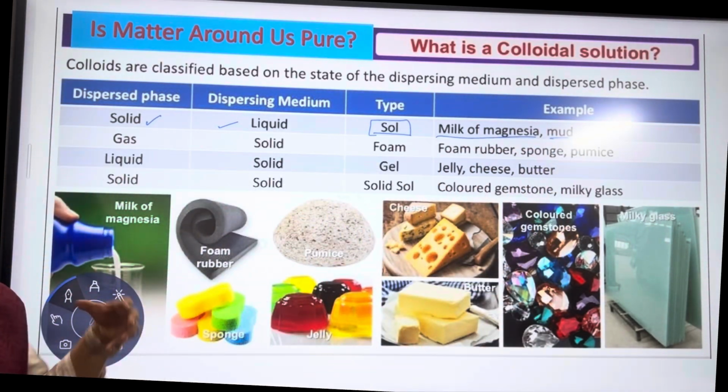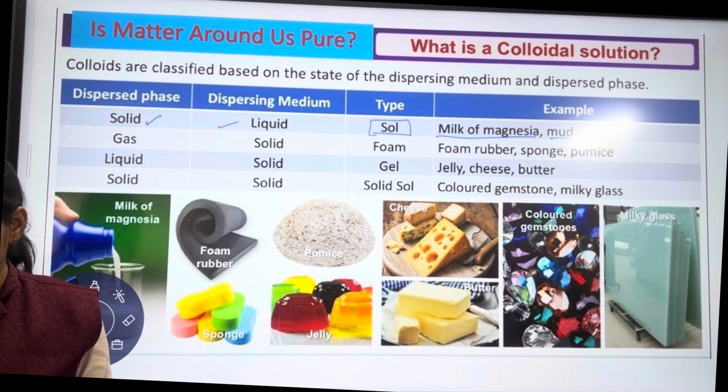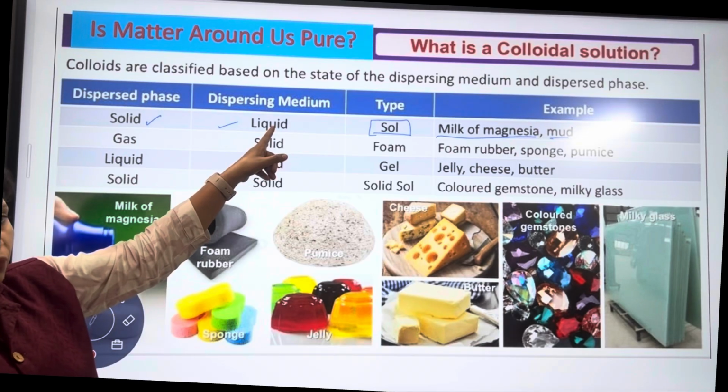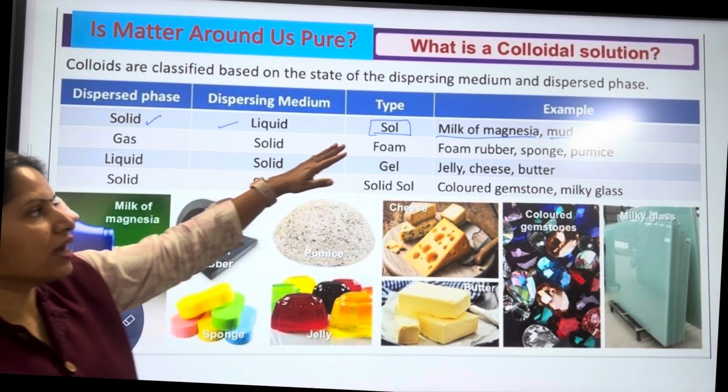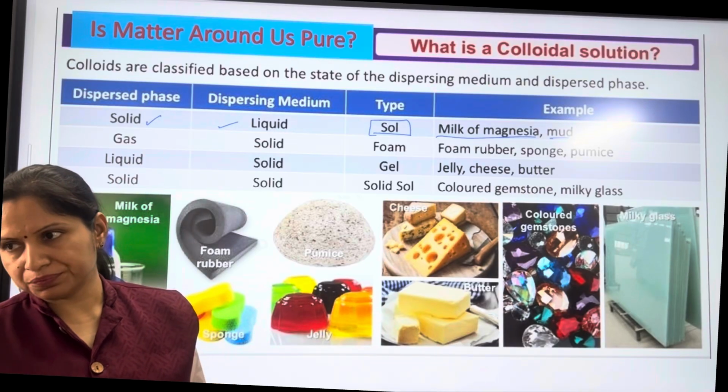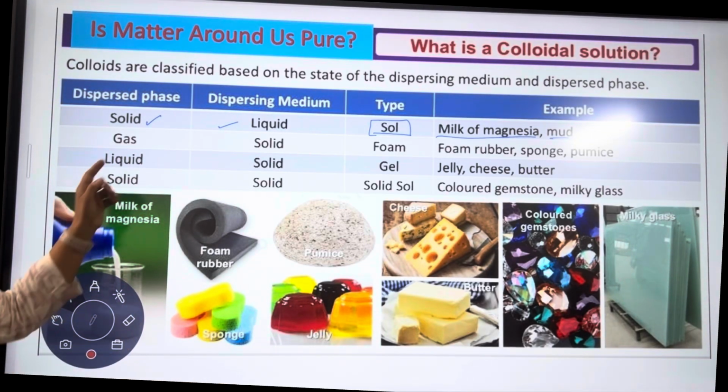In mud also, in water, the sand particles are there. So the sand is solid and it is present in water, that is liquid. So examples include milk of magnesia and mud, and that type of colloid is called a sol. Okay, next is a gas in solid.